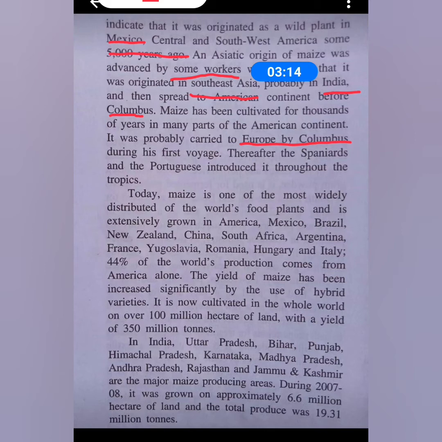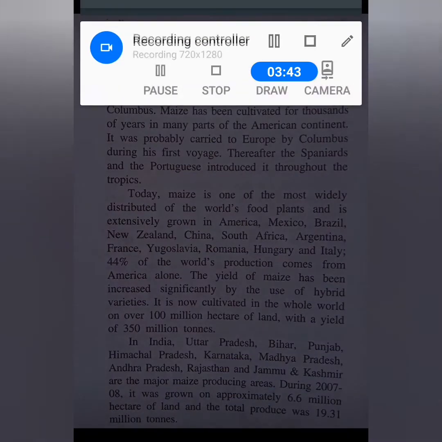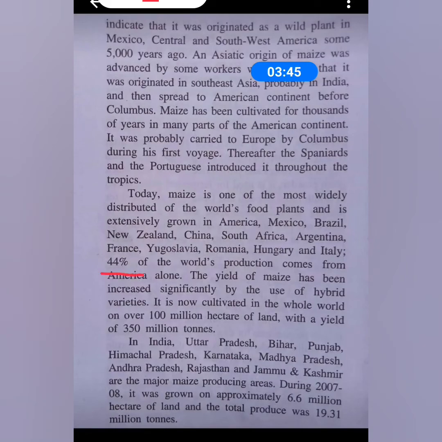So today the maize plant is one of the most widely distributed crop plants, and is extensively grown in all these countries which you see here. 44% of the world's production comes from America alone.